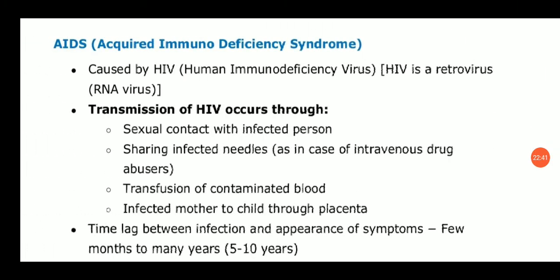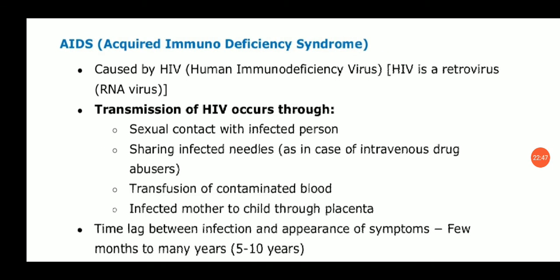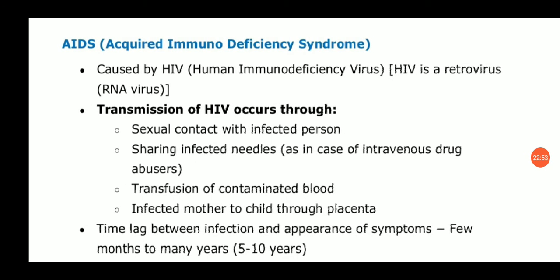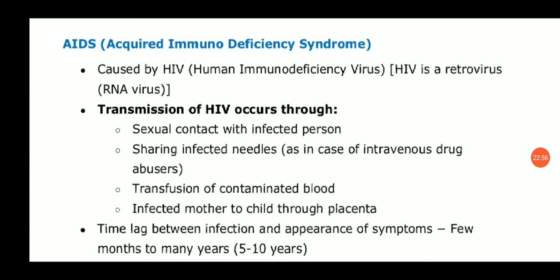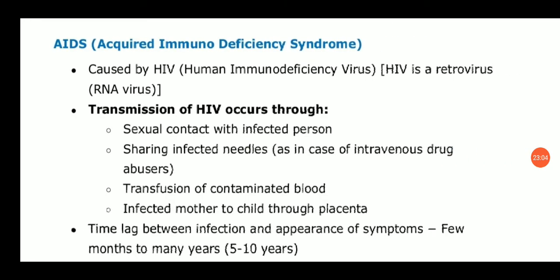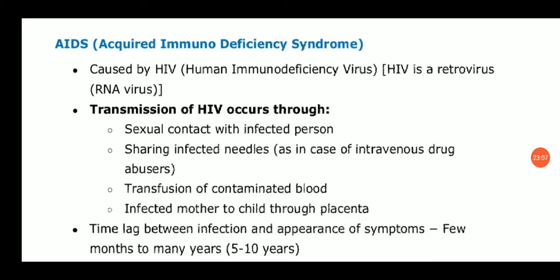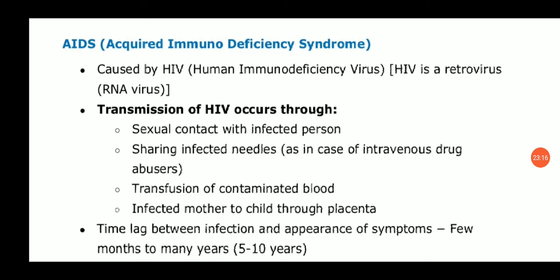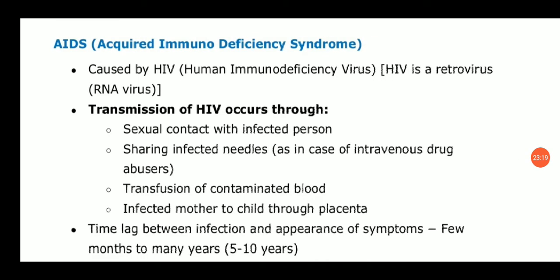Now you have one more disease, that is AIDS, related to the immunity only. The full form of AIDS is acquired immunodeficiency syndrome, caused by the virus HIV, human immunodeficiency virus. HIV is a retrovirus, an RNA virus. Now transmission of HIV occurs through sexual contact with the infected person, sharing infected needles in case of intravenous drug abusers, transfusion of contaminated blood, and infected mother to child through placenta.